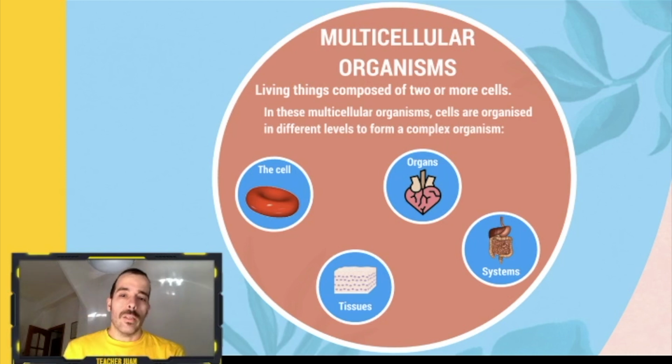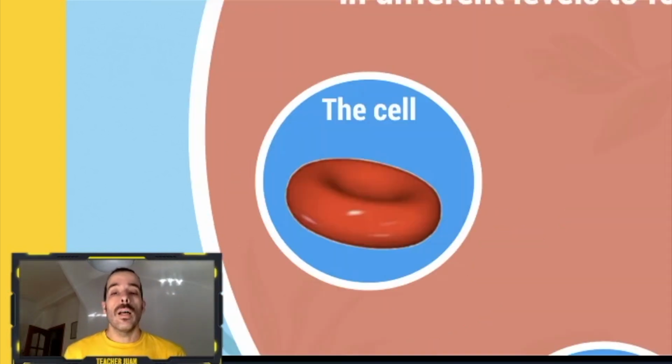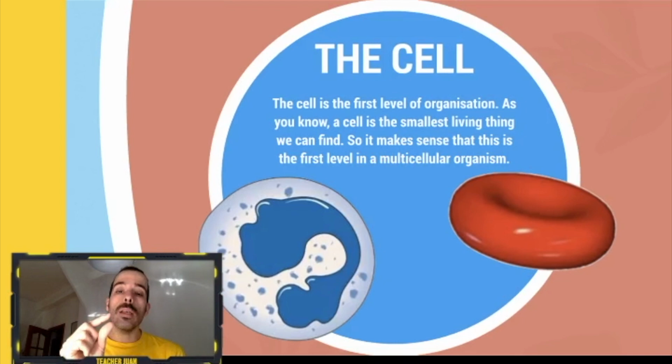We're going to start with level 1, the most simple, that is the cell. Let's go and see. The cell, as you know, is the smallest living thing that we can find. So it makes sense. That is the first level of organization. Very simple. Here we can see two blood cells, a white blood cell and a red blood cell, that are cells in our organisms, in our body.